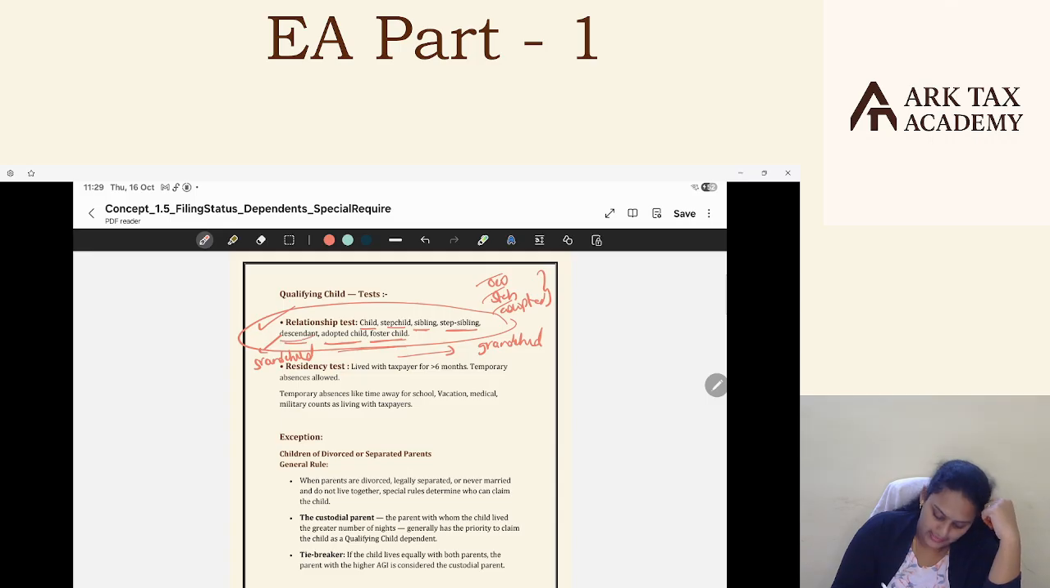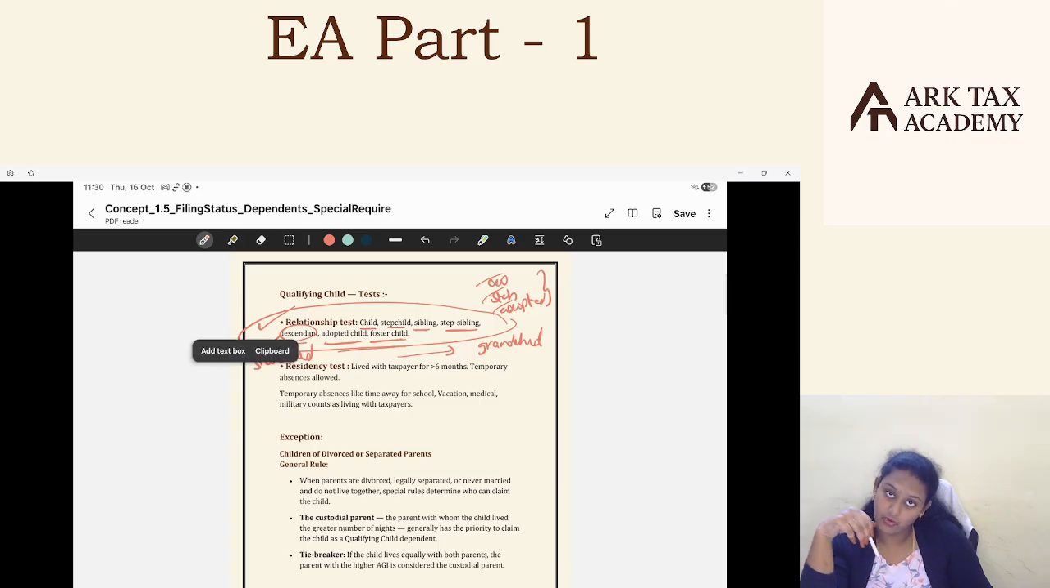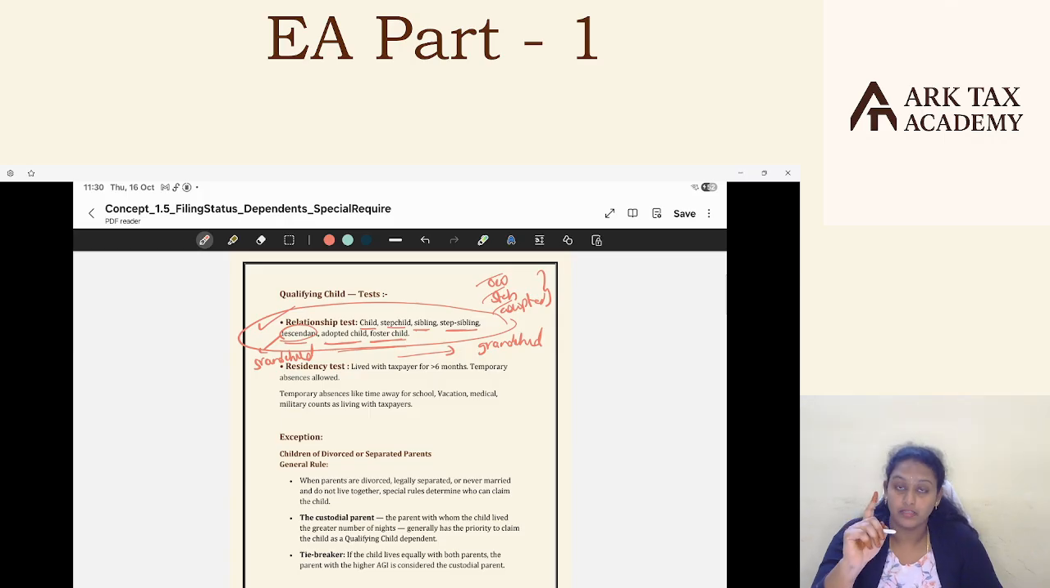Even though the grandchild is a qualifying child, say the grandchild satisfied all the common tests that we discussed, and the test that we are about to discuss now, your grandchild will not qualify you for qualifying surviving spouse status. Only 3 children: own, step, and adopted. Only these 3 categories of qualifying children will qualify you for qualifying surviving spouse status. I hope you are clear with this point.